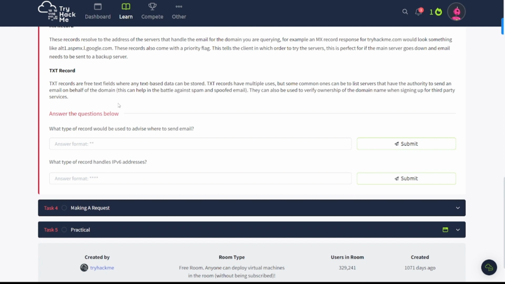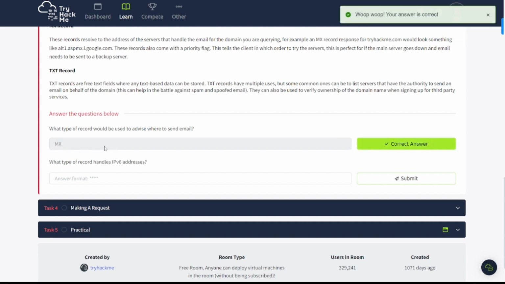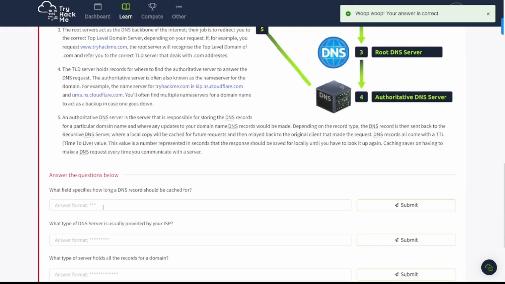Now let's take a look at these questions here. What type of record would be used to advise where to send email? Remember, that's going to be the MX record. So there we go. Which I think stands for mail exchange, if I'm not mistaken. What type of record handles IPv6 addresses? Remember, that's the four A's. AAAA. There we go. And let's continue on to task number 4 here.